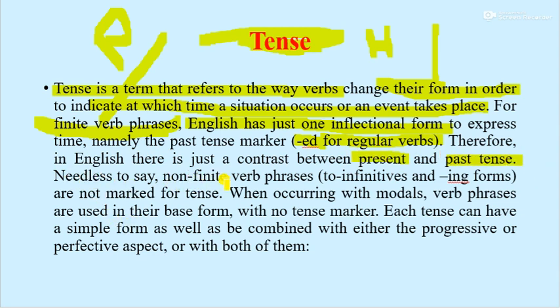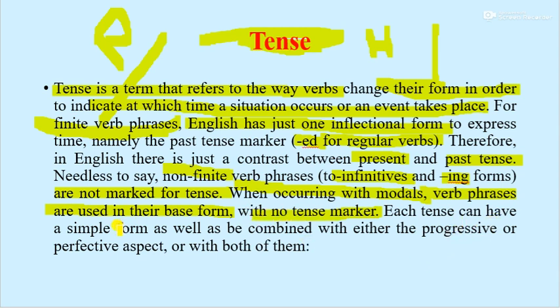Needless to say, non-finite verb phrases, the infinitive and -ing forms, are not marked for tense. This is marked for the continuous. When occurring with the modals, verb phrases are used in their base form with no tense marker.